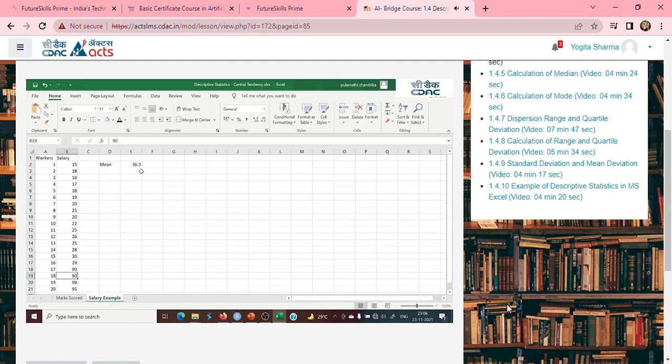So we have the other measure of central tendency, which is called the median. We will be looking into the formula of the median, and how to calculate it, in the next session.